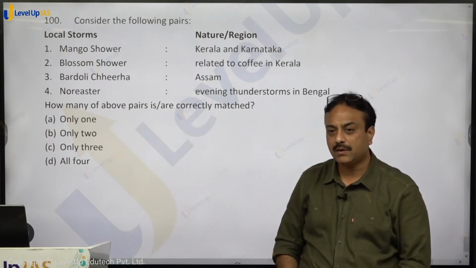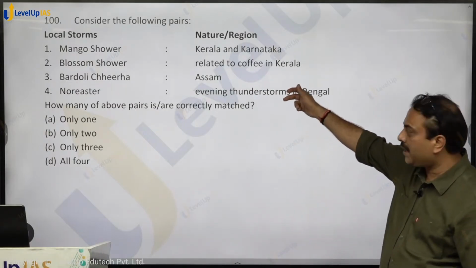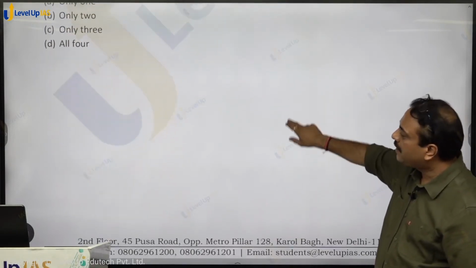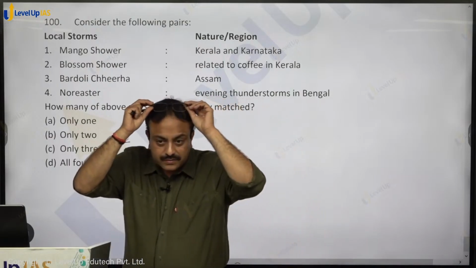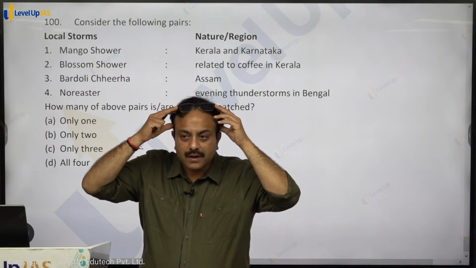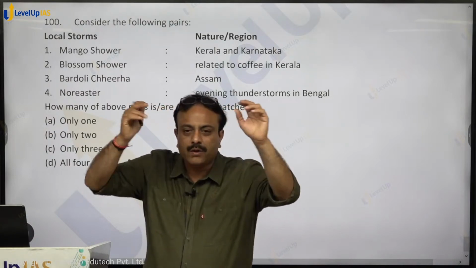They are called nor'westers only. So statement 4 is incorrectly matched. 1, 2, 3 are correct. So only 3, option C, C for cat, shall be the right answer to this particular question. Are you clear on that? Any questions, any doubt? Okay, thank you. We'll continue tomorrow.